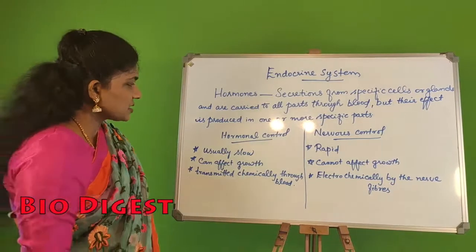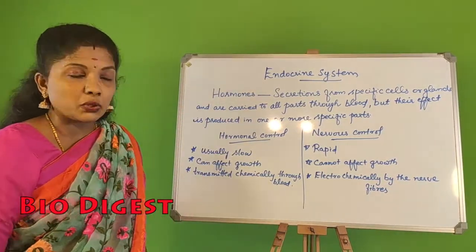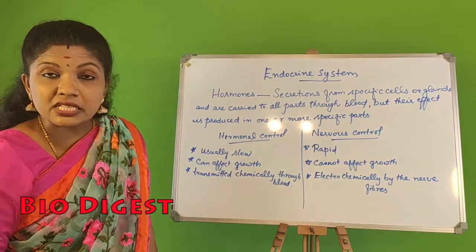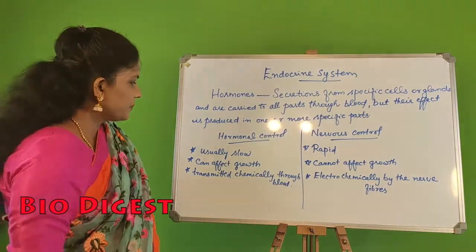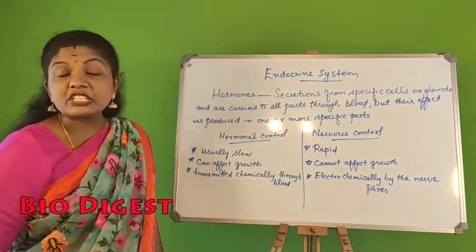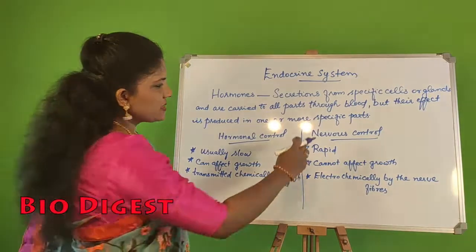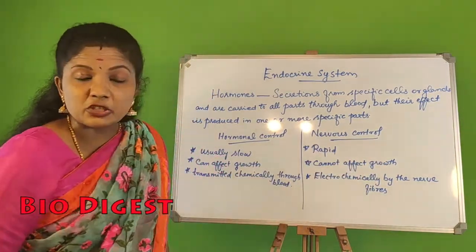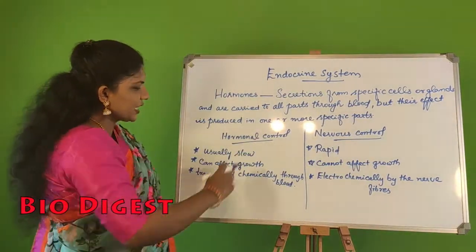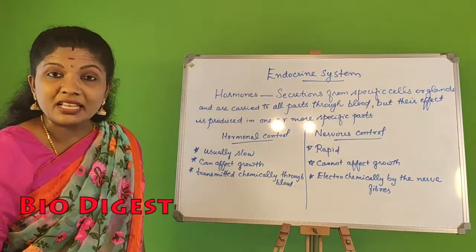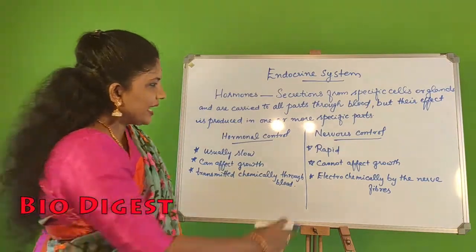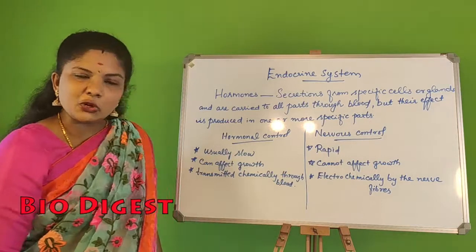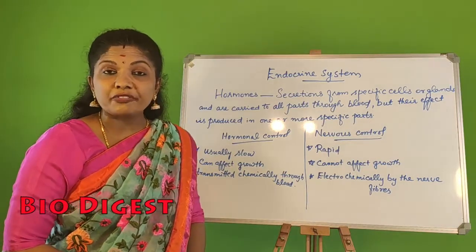What are the differences? Usually hormonal control is slow, whereas nervous control is rapid. Hormonal control can affect growth, whereas nervous control cannot affect growth. Hormonal control is transmitted chemically through the blood, whereas nervous control is electrochemically transmitted with the help of nerve